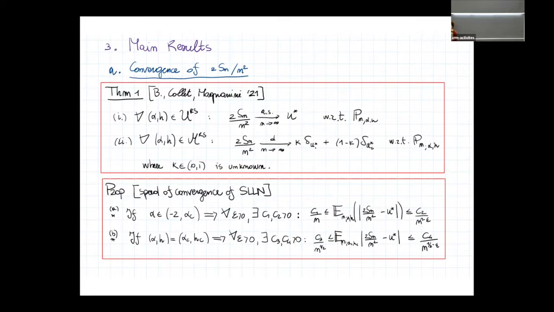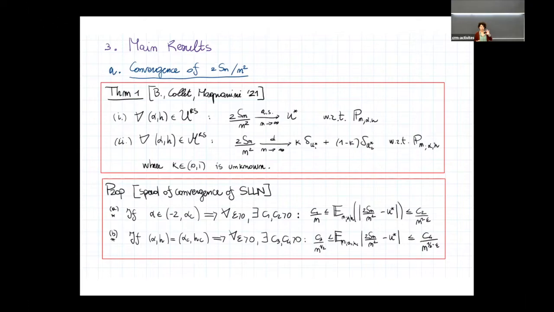Essentially, what we proved is that in a sub-region of the uniqueness regime, just a strip where alpha is between -2 and the critical point, this speed of convergence is of order 1/n, but up to sub-polynomial corrections, because there is this exponent epsilon. At the critical point, we have a similar result: the speed of convergence is of order 1/√n up to polynomial corrections. Okay.